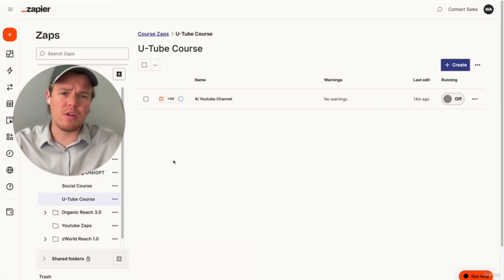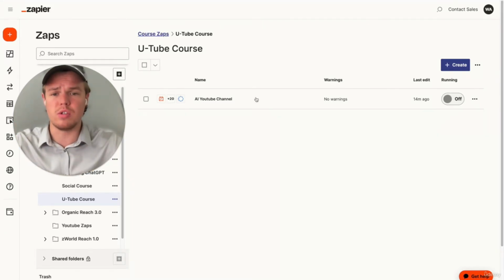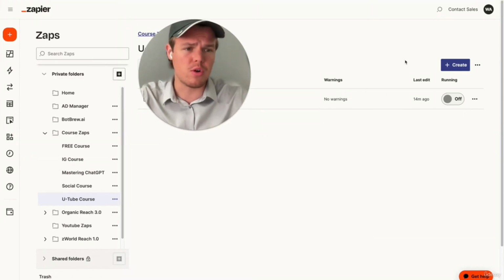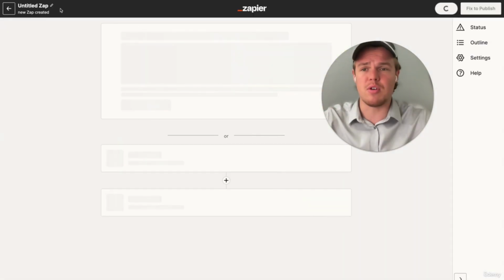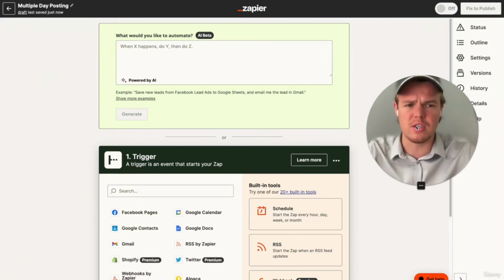Now, the first thing I wanted to show y'all is this: maybe you want to have unique content for 5 days out of the week. Instead of creating a Zap flow for every single one of those, as we do here, where it's a 21 plus block Zap flow, a simple circumvention is to create a new Zap. Sadly, since Zapier doesn't allow me to share paths, I'm not allowed to share this, but I'm going to show you through this video. I'm going to just say multiple day posting.